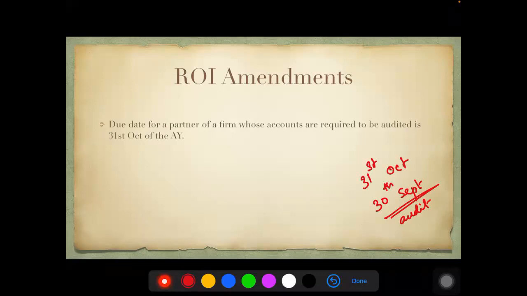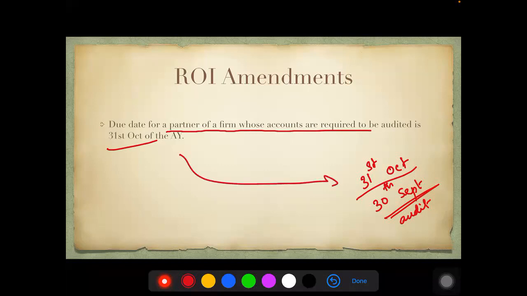Earlier, only the working partner had this luxury of taking up the extended date of 31st October. Now they say every partner of a firm whose accounts are subject to audit, even for them, the due date will be 31st October only. So every partner of a firm whose accounts are to be audited, for them, the due date would be 31st October. This is as far as return of income is concerned. That is the only one small bit of amendment that has come here.